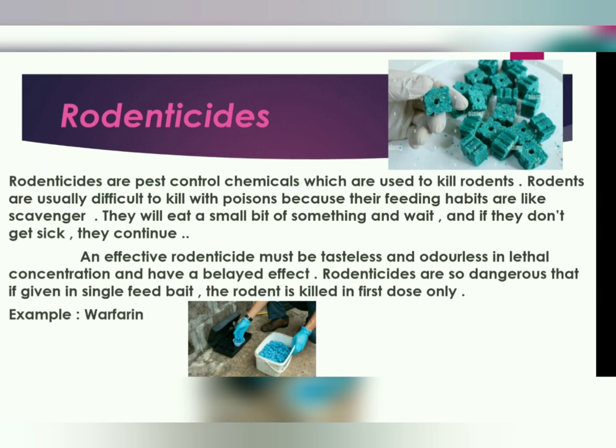Now, fourth one is rodenticide. Rodenticides are pest control chemicals which are used to kill rodents. Rodents are usually difficult to kill with poisons because their feeding habits are like scavenger. They will eat a small bit of something and wait, and if they don't get sick, they continue. An effective rodenticide must be tasteless and odorless in lethal concentration and have a delay effect. Rodenticides are so dangerous that if given in single feed bait, the rodent is killed in first dose only.